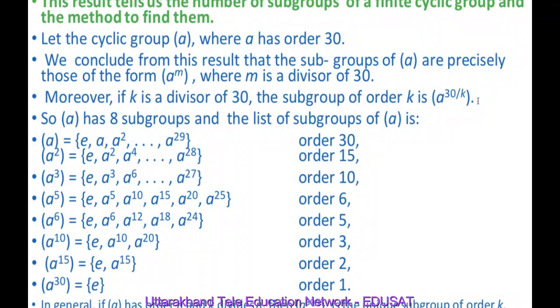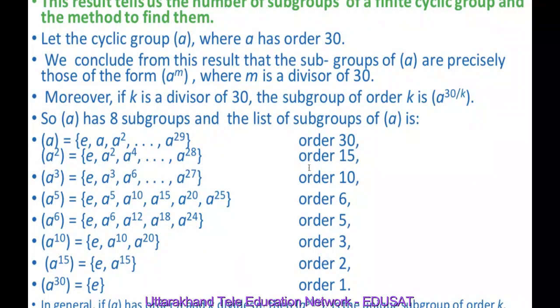A raised to power 30 by 1 means A raised to power 1, so it is A, A square, up to A raised to power 29. So the number of elements here is 30. It means it is a group of order 30.